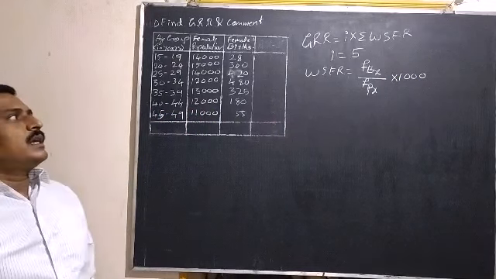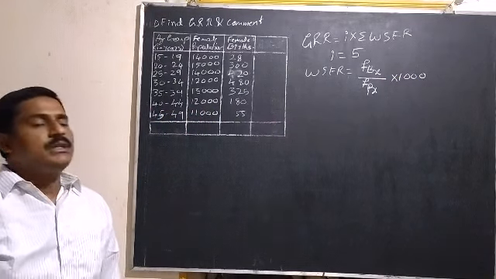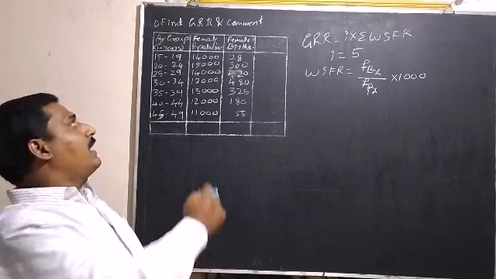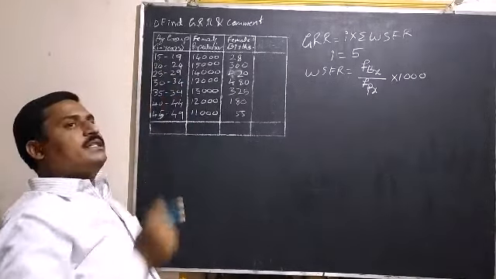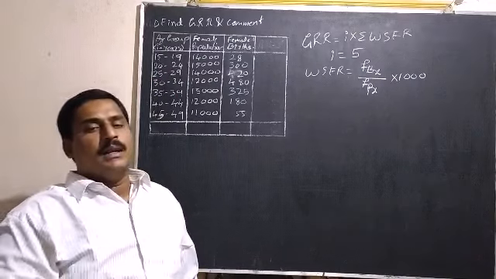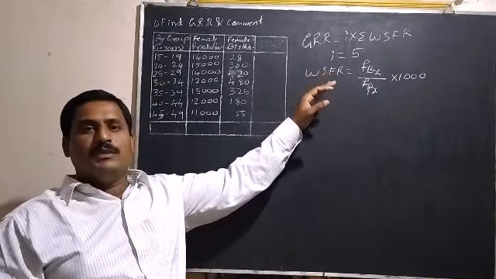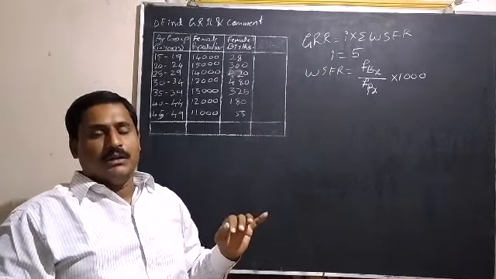So GRR formula is I into summation WSFR, whereas I stands for 5 here, as the width of each class is 5. And remember one thing here, don't confuse with the formula of TFR.